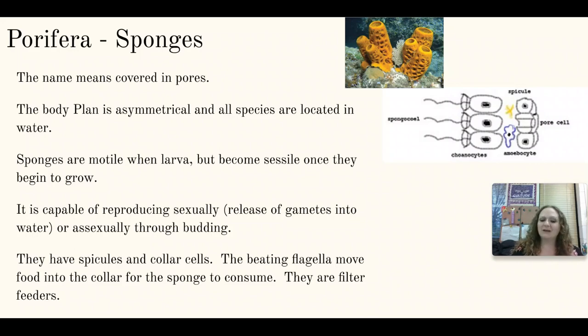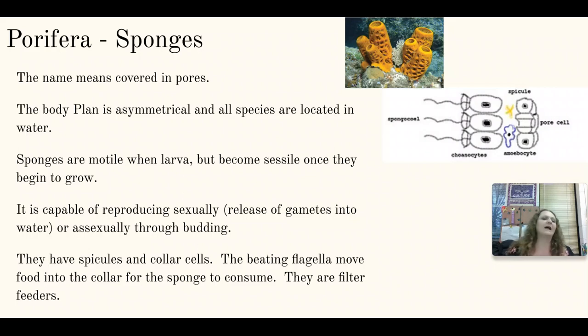They also have spicules and collar cells, which I've got a drawing of above my head, but basically what happens is you have these little cells that have these collars, and they have a flagella inside, and the flagella, as it moves, is going to pull food into those collars so it can be channeled into the cells. This is how sponges eat. These guys are filter feeders. They're going to filter food out of the water.